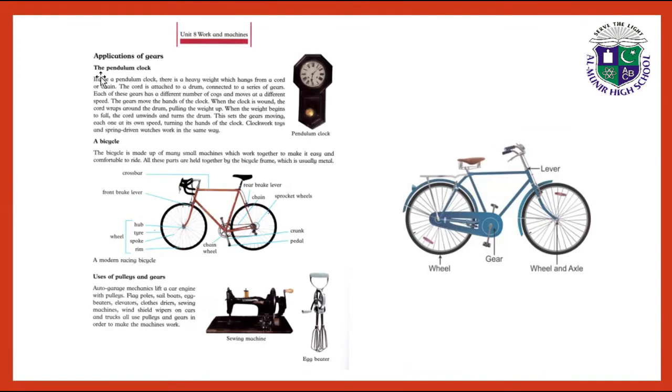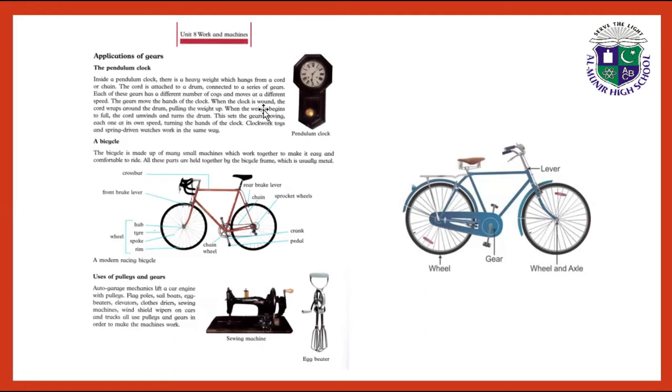Applications of gears. The pendulum clock is one of the applications of gears. Inside a pendulum clock there is a heavy weight which hangs from a cord or chain. The cord is attached to a drum connected to a series of gears. Each of these gears has a different number of cogs and moves at a different speed. The gears move the hands of the clock.